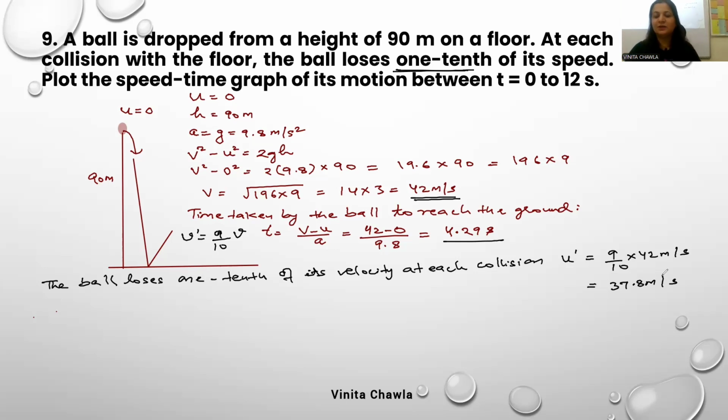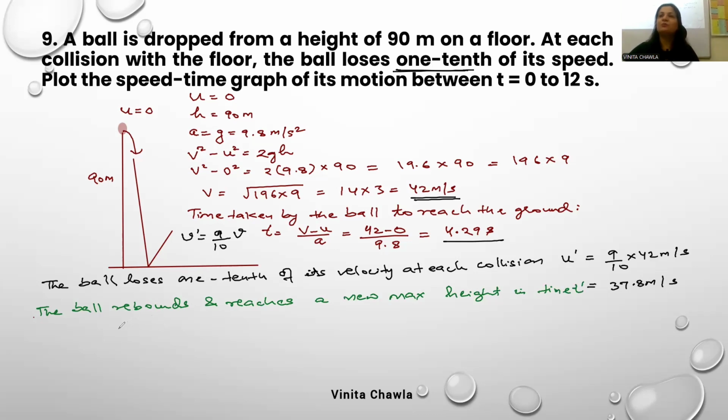The ball rebounds and reaches a new maximum height in time, we can say t dash.